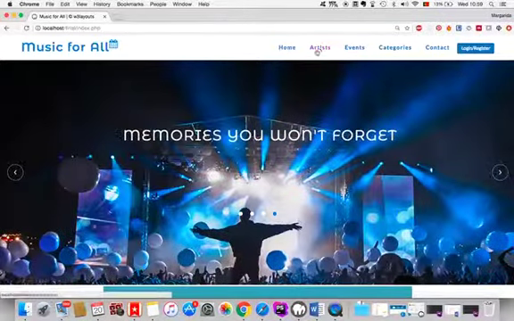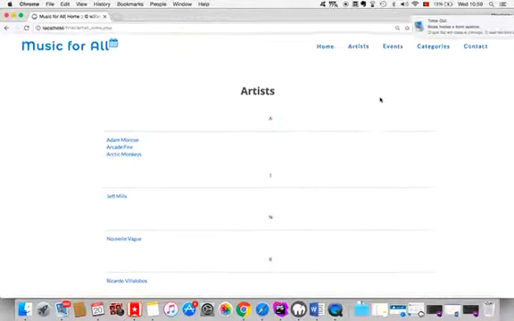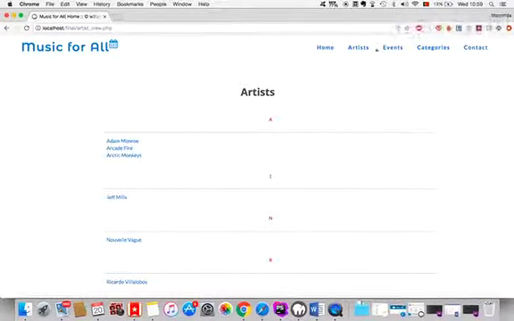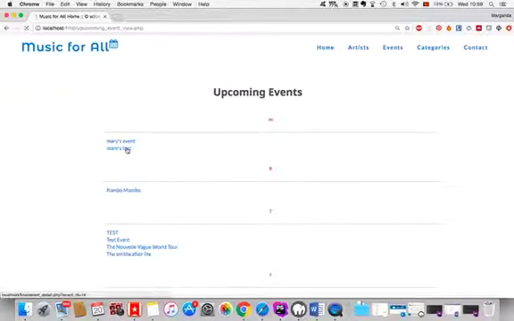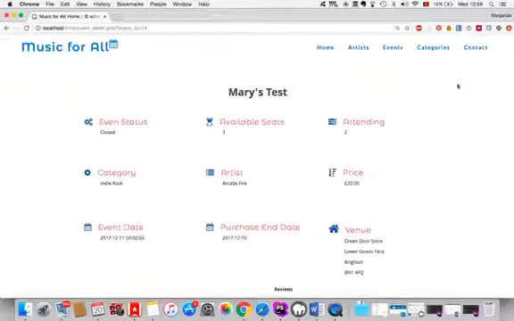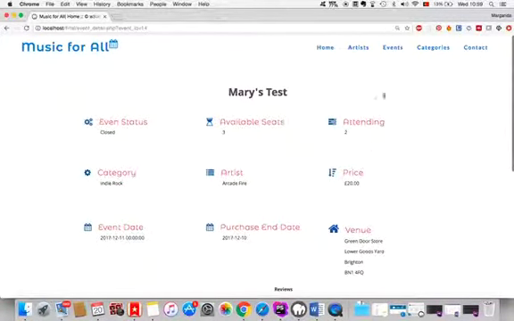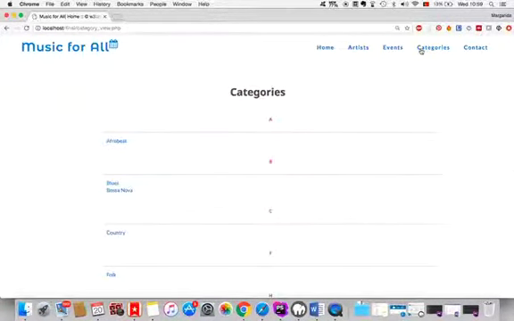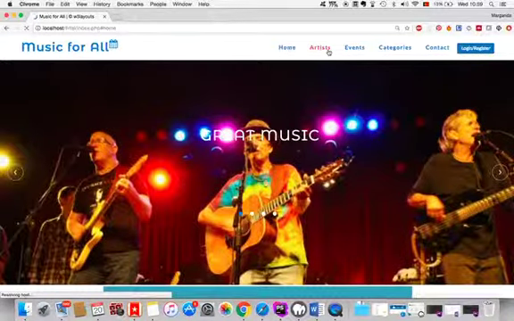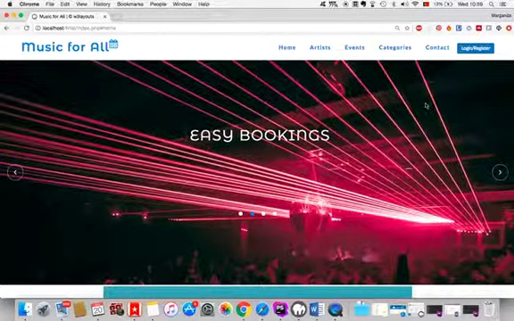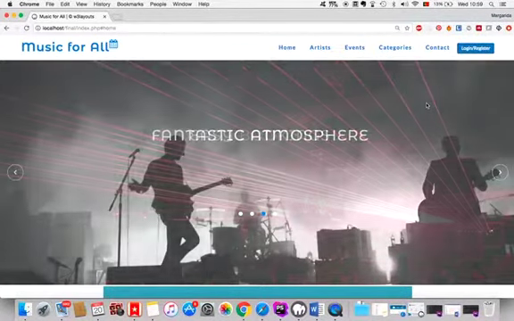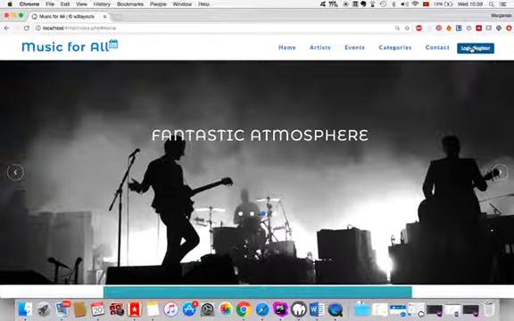For example, I can still see what artists are on the website, but in an event, there's no ticket, there's no way to buy a ticket, there's no way to write a review, even though I can see reviews for the artist. So basically I can see a lot of things not being logged in, but I cannot actually use the system. So now let's see how we log in or register.